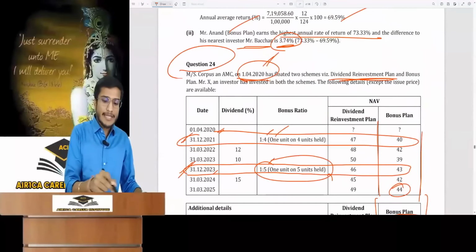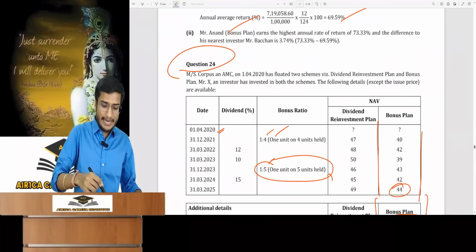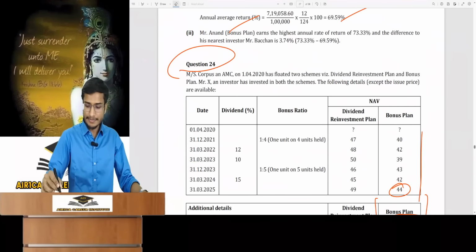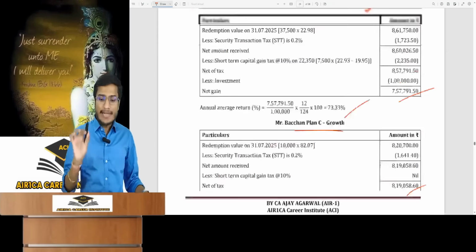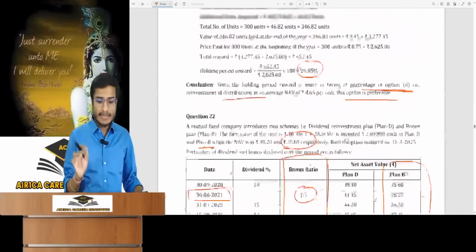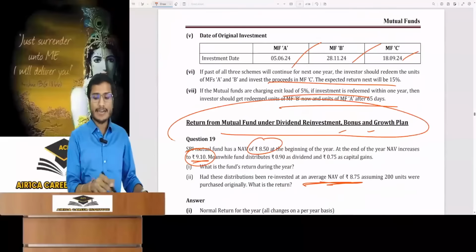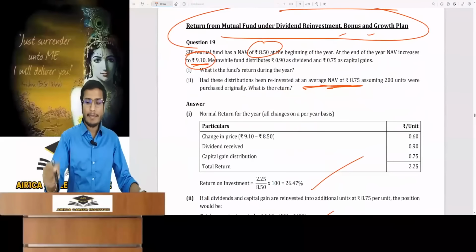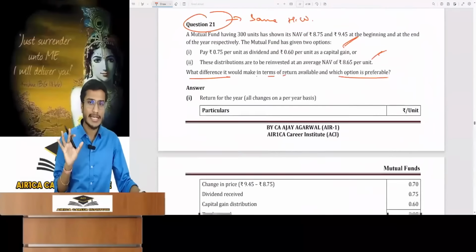Look next, this is a specific question in the return section. There was a topic on returns. We first looked at calculating returns. This was a unique question. In this question, in the topic of returns, mutual fund returns, dividend, bonus, and growth plans. We did questions on calculating normal returns, solved directly from your notes, there's no problem.